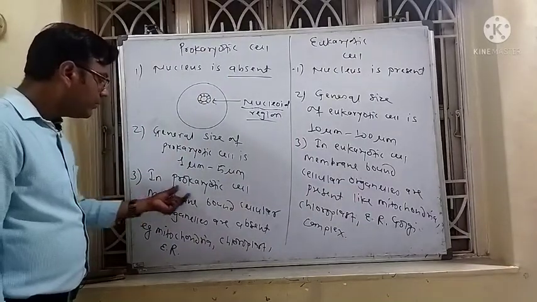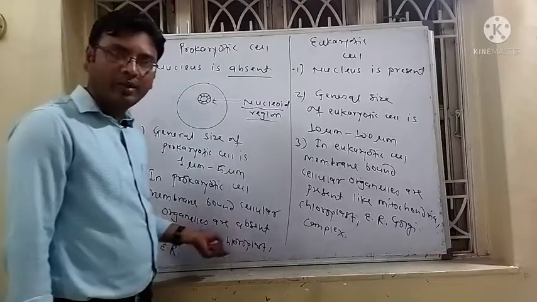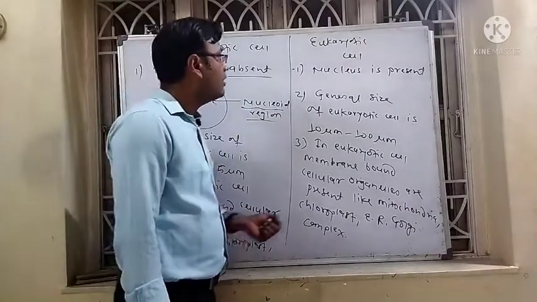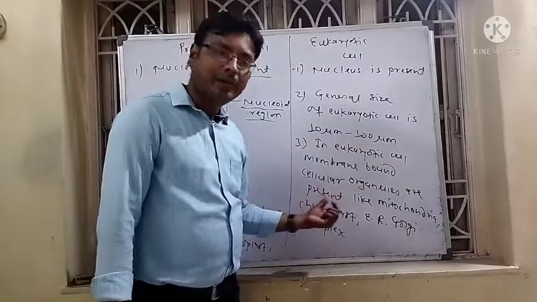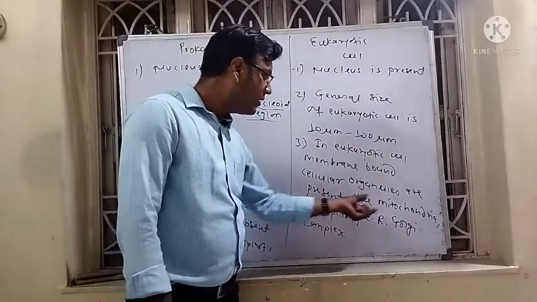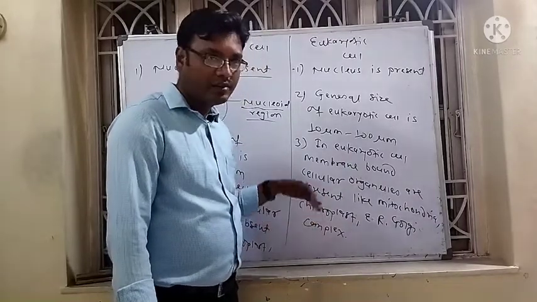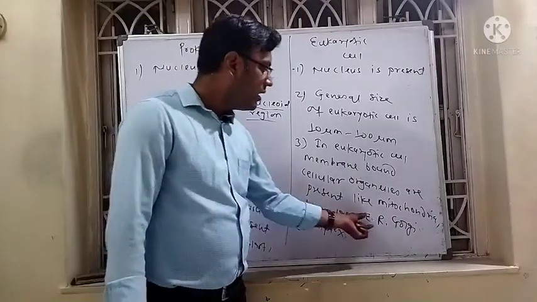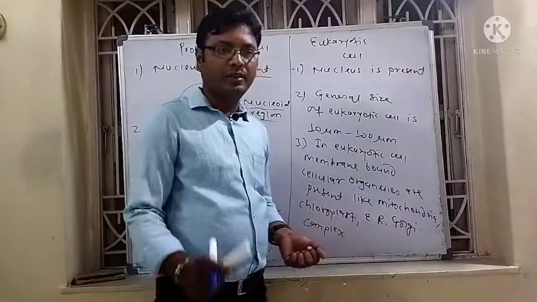In prokaryotic cells, membrane-bound cellular organelles like mitochondria, chloroplast, endoplasmic reticulum, Golgi complex are absent. While in eukaryotic cells, membrane-bound cellular organelles are present, like mitochondria. In plants, the chloroplast is present; in animal cell, the chloroplast is absent. Endoplasmic reticulum and Golgi complex are present in the eukaryotic cell.